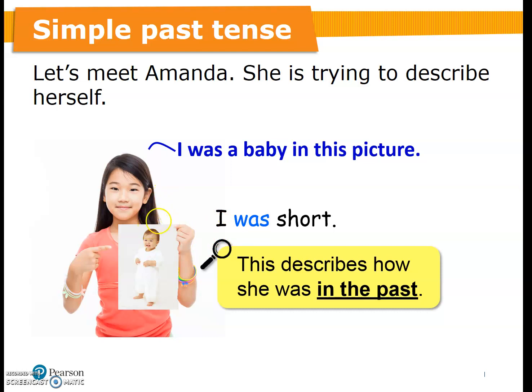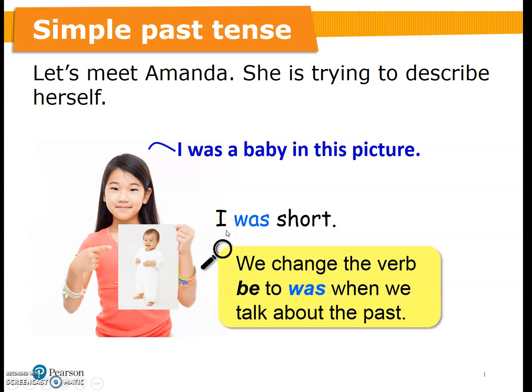I was short. We use was because she is talking about the past. I was short instead of I am short. We changed the verb be to was when we talked about the past. Because we are talking about the past, so we use was.